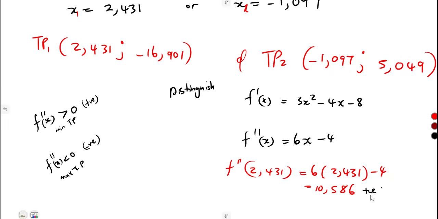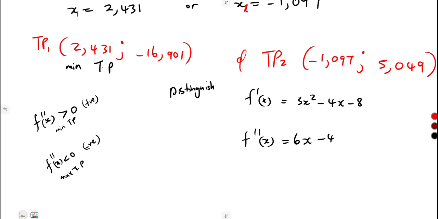Our second derivative with respect to x is positive. So meaning to say, from that value of x that we took, that point is a minimum turning point. When you get a positive, it means it was taken from a minimum turning point. So the first turning point is a minimum turning point.